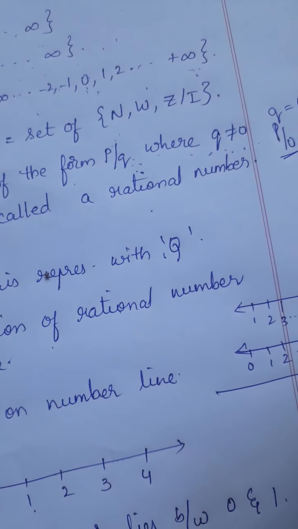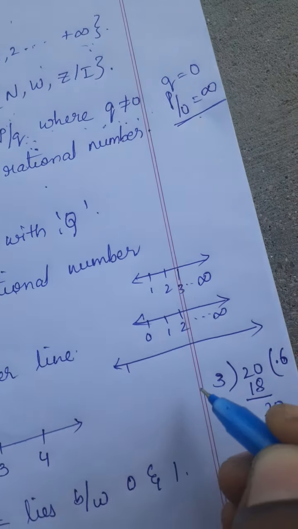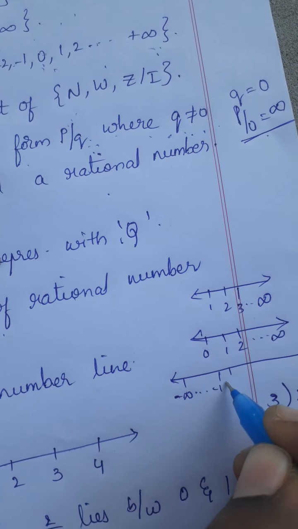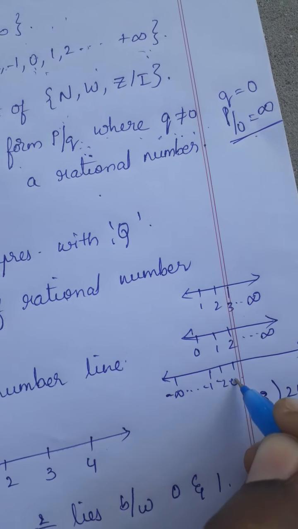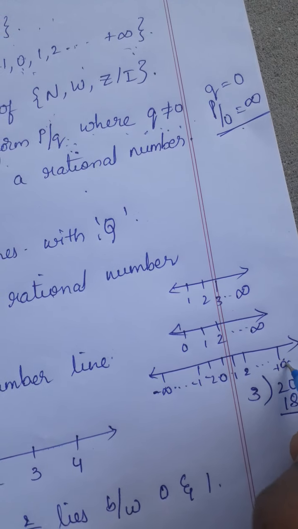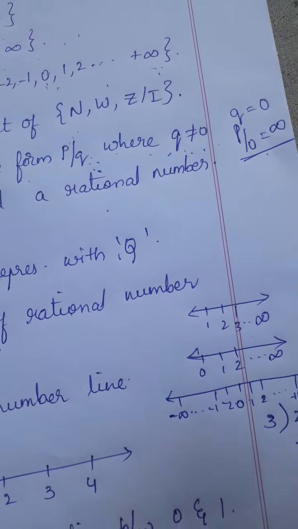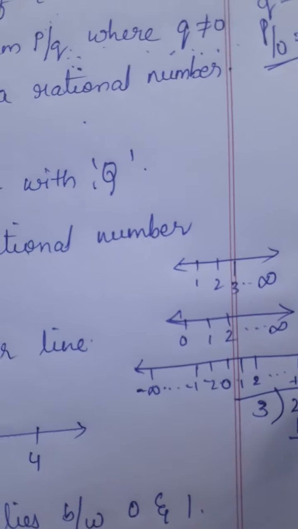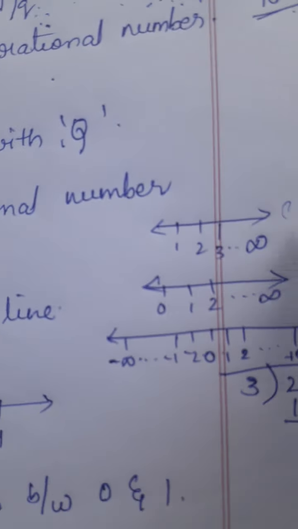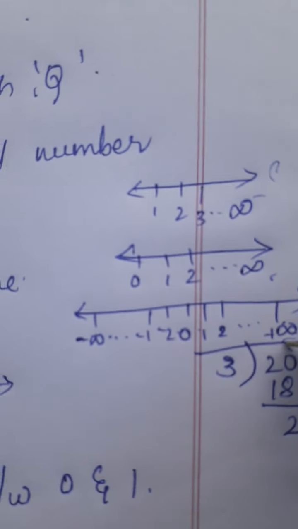Next come the integers. That means minus infinity, so on, minus 1, minus 2, 0, 1, 2, so on, plus infinity. This is the representation of integers. Children, you have studied all these in your 6th, 7th and 8th classes.